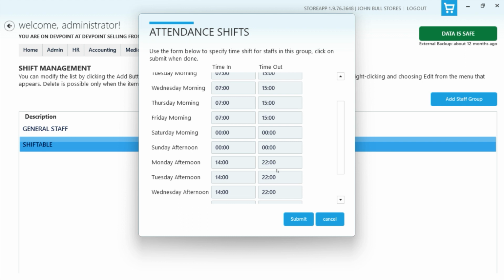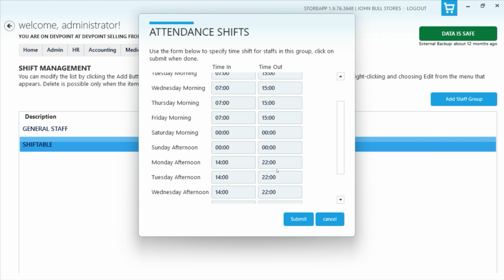If the staff come in and clock in by 7, the system will automatically assume that they are in morning shift and calculate accordingly. So their clock out is supposed to be 3 p.m. If there's overtime and they stay beyond that 3 p.m., then the system will give them additional overtime for staying up. This goes for maybe they resume at 7, 8, 9. As long as the time is close to that resumption time, the system just automatically assumes that they are in morning shift.